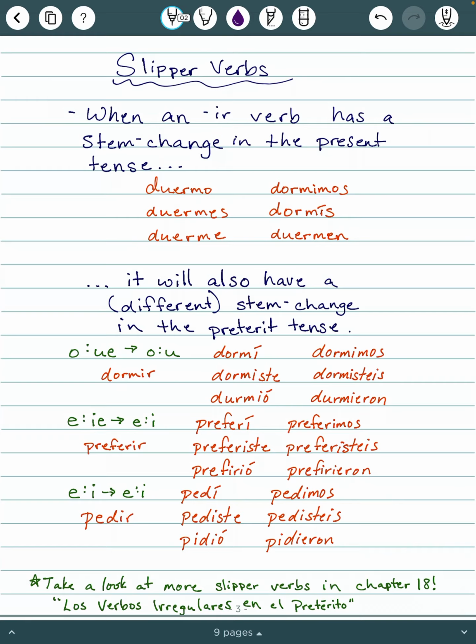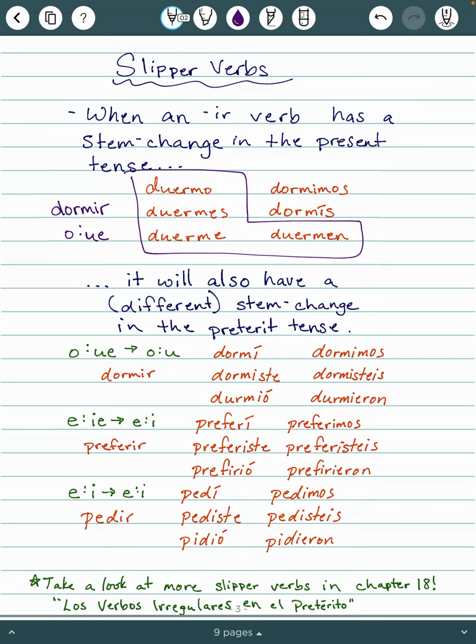An example of a stem change verb that is an IR verb in the present tense is the verb dormir, so to sleep. In the present tense, that's an O to UE verb, and we're seeing that represented here. Anytime we have a stem change verb, it's what's called a boot verb, or sometimes you'll hear that called a shoe verb or even a sock verb.